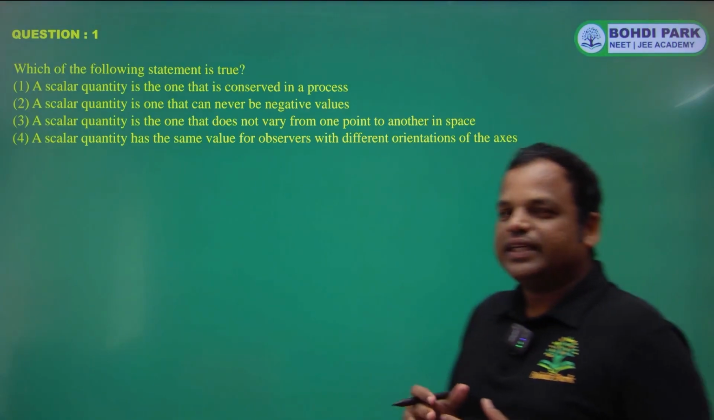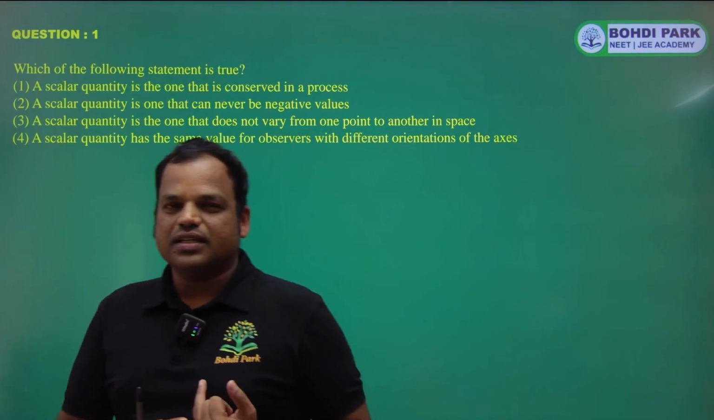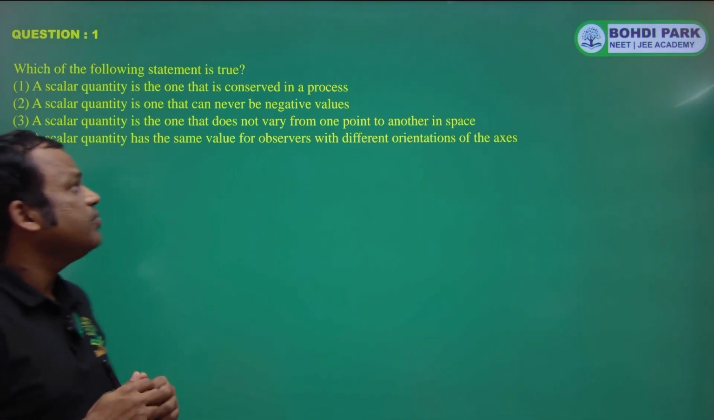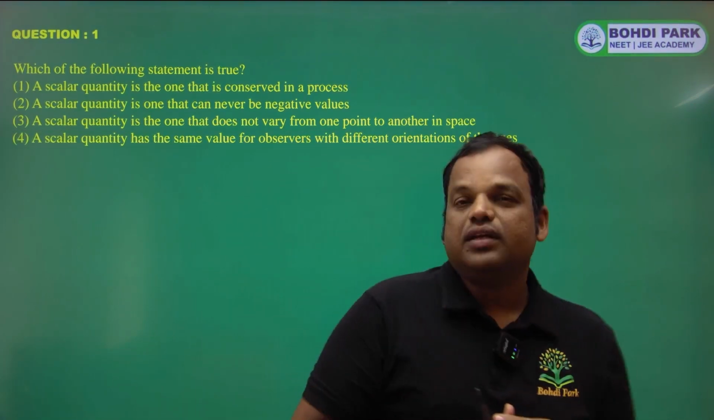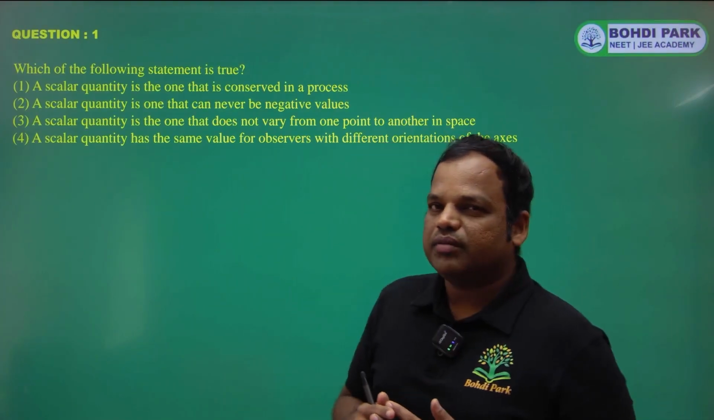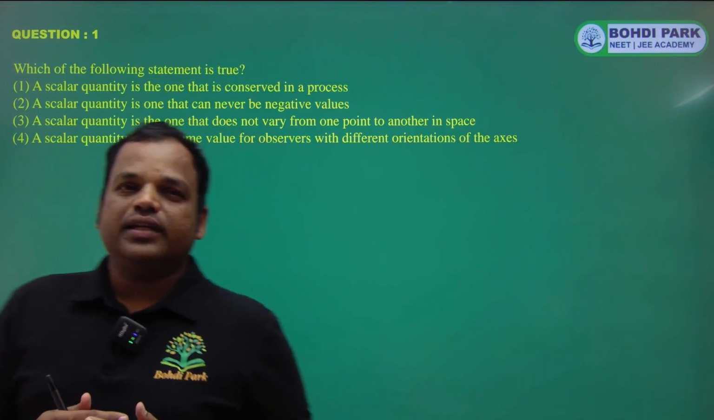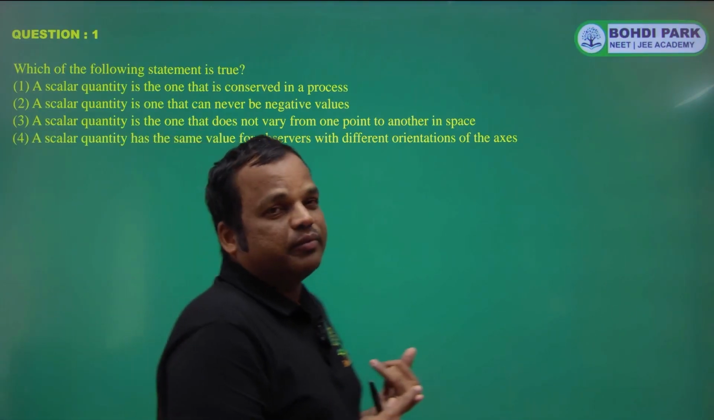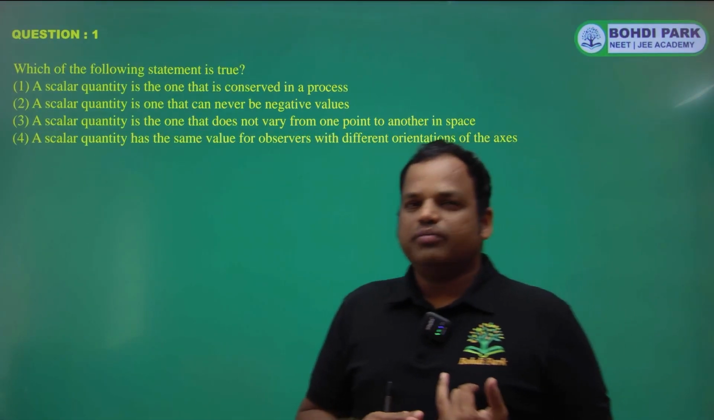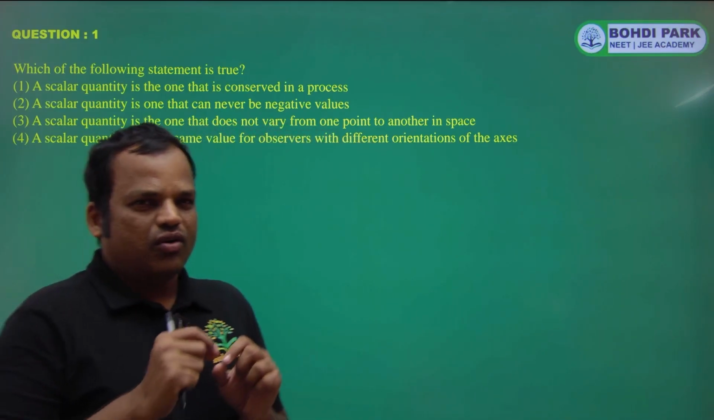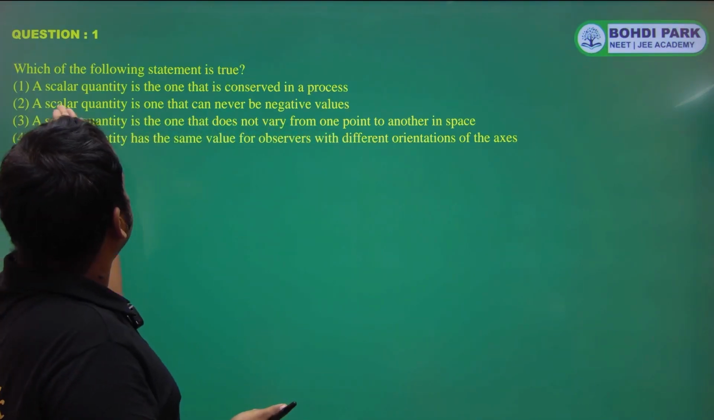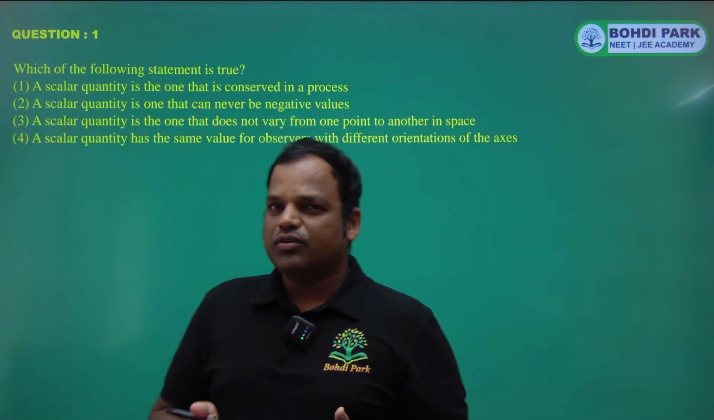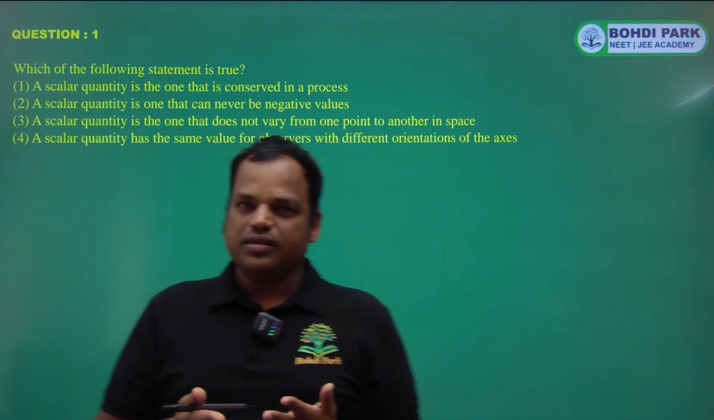Generally in physics, we consider mechanical energy conservation, that is the sum of kinetic energy and potential energy. Then angular momentum conservation, linear momentum conservation. These are vector quantities. Angular momentum is a vector quantity, and it can be conserved. Linear momentum is a vector quantity, and it can be conserved. So basically a vector quantity can also be conserved.